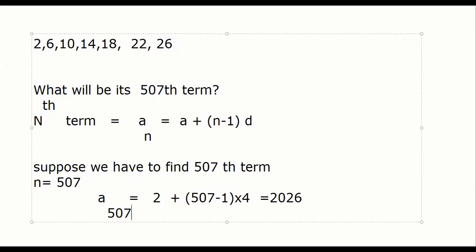How fast it is. It doesn't matter how big n is, because n can be anything. We directly say a_n equals a plus (n minus 1)d.